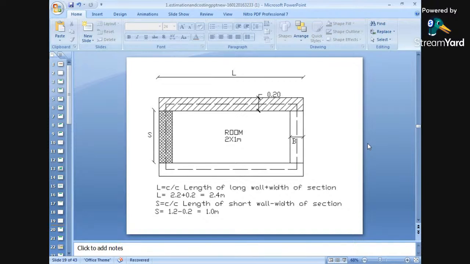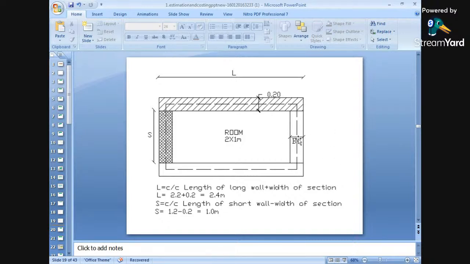The inner dimensions for this are 2 by 1, which has been given. That is 2 meters by 1 meter. 2 meters is the length of the inner dimensions of the room and 1 meter is the width of the room. ठीक है ना? 2 meters क्या है? Length of room है. 1 meter क्या है? Width of room है. Inner dimensions में.